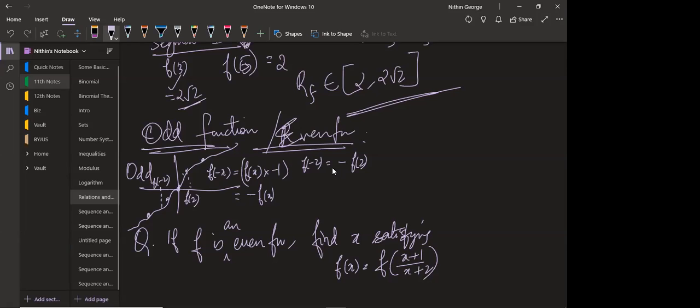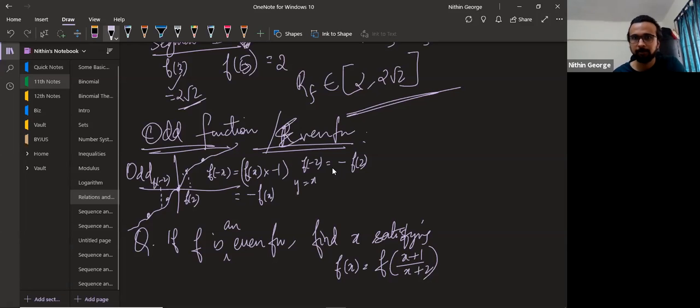Okay. So y equal to x is an odd function. Why? Look at the graph. f of 1 is this 1. f of minus 1 is what? Minus of f of 1, which is 1. Which is minus 1. Sorry. Got this? It's an example. y equal to x.